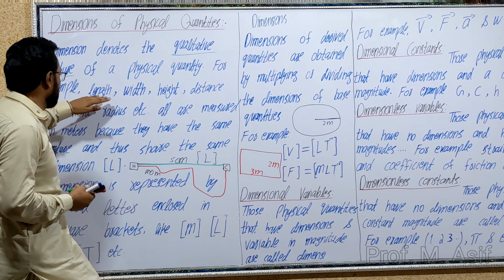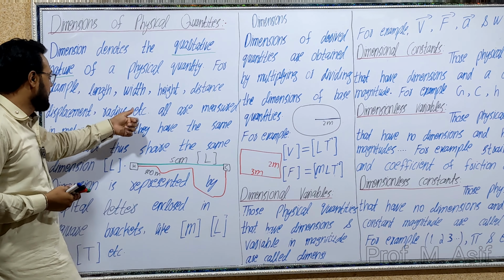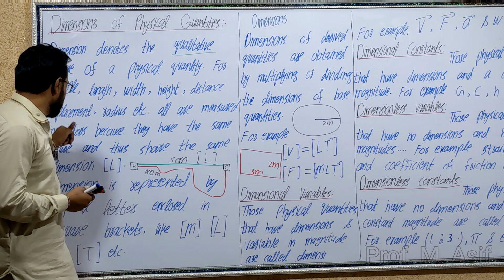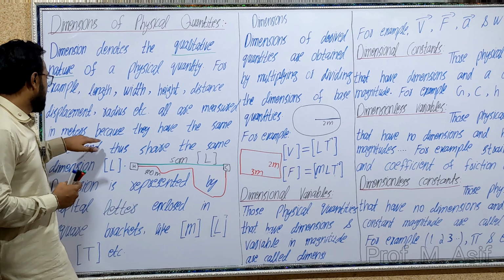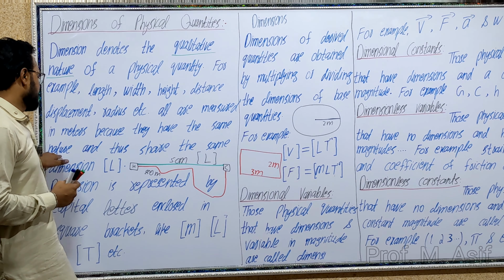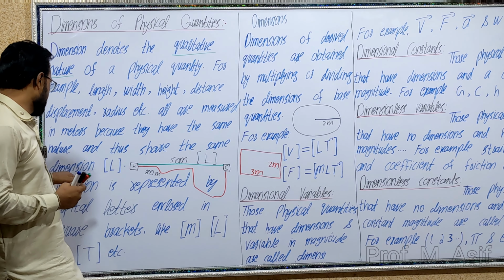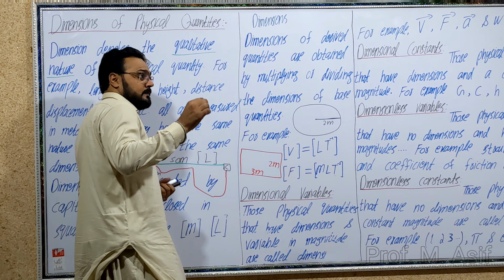For example, length, width, height, distance, radius are all measured in meters because they have the same nature, and thus they share the same dimension.